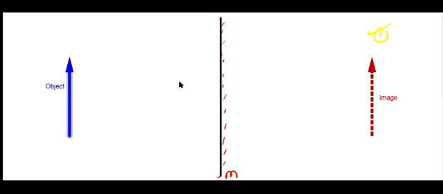And this is called a virtual image. Actually, here there are two types of images. One is a real image, another one is a virtual image. In the mirror, can you guess what type of image will form? Is it real or virtual? Yes, it's a virtual image. How can you say it's virtual?